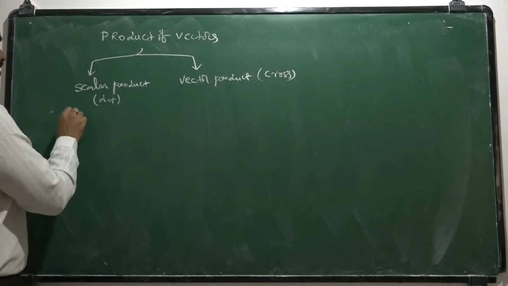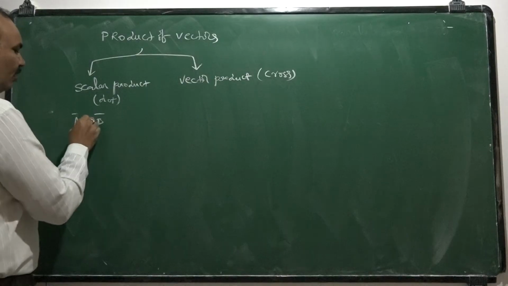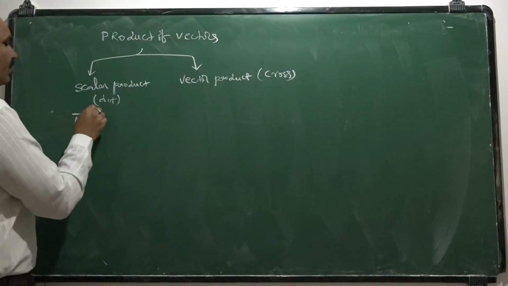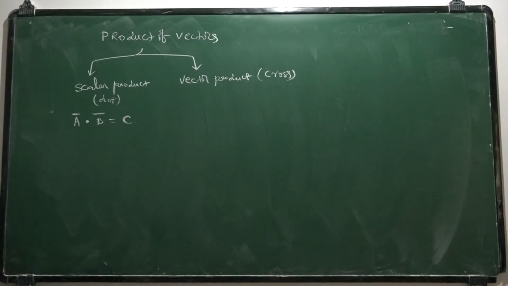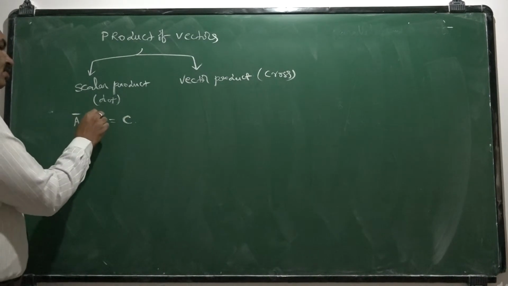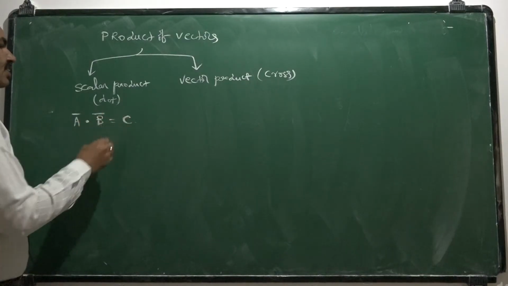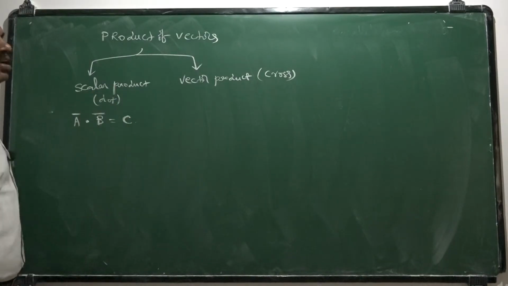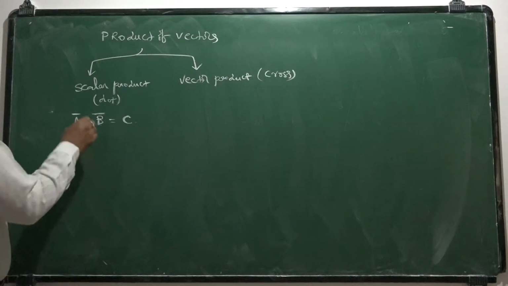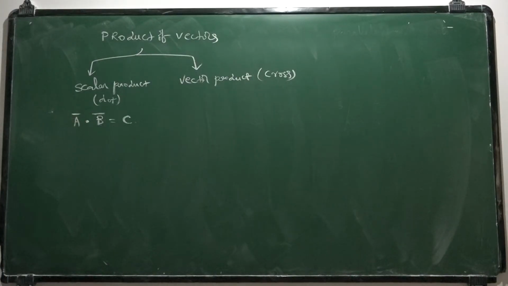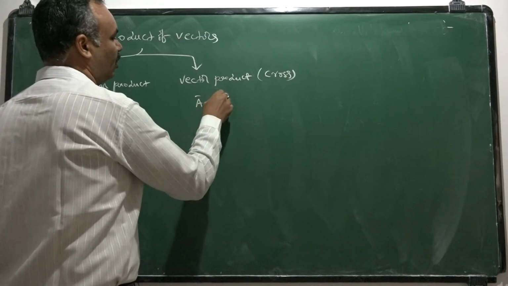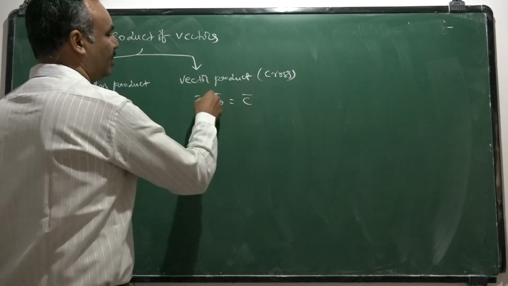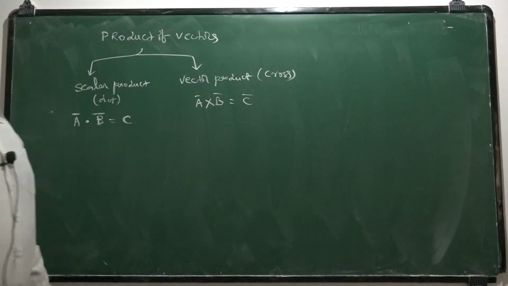Suppose A bar is a vector, B bar is another vector. If you keep a dot between them, they will generate a product as a scalar. That means upon multiplication of two vectors, if you are getting a scalar, such a product is called scalar product. Scalar product is represented as dot product. Upon multiplication of two vectors, if you get a vector, then such a product is called cross product and is represented like this.